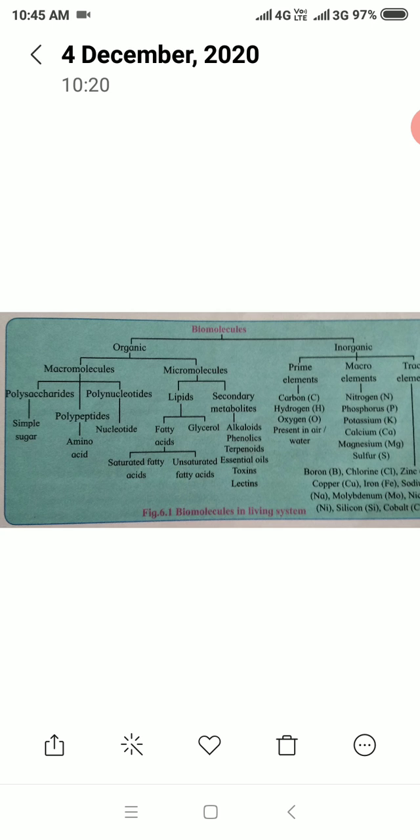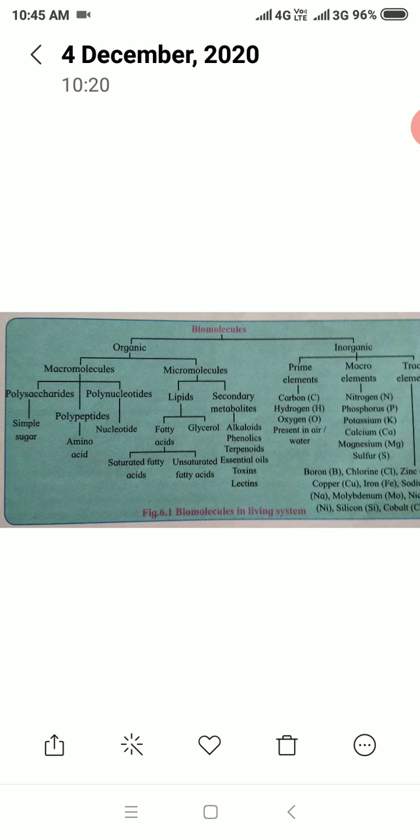Polysaccharides means many sugar molecules, and they are also called carbohydrates. Second, polypeptides, which include proteins. And third, polynucleotides, which are the nucleic acids.